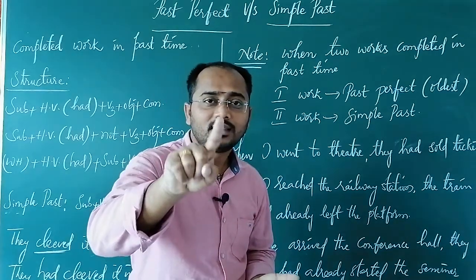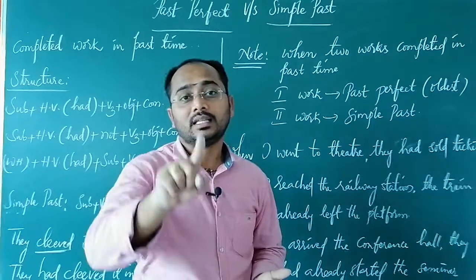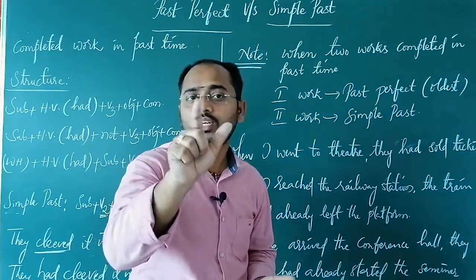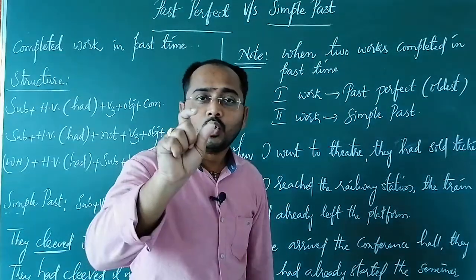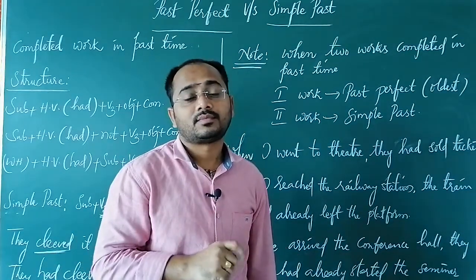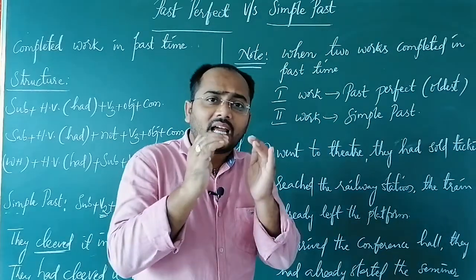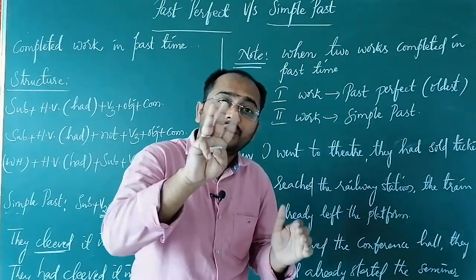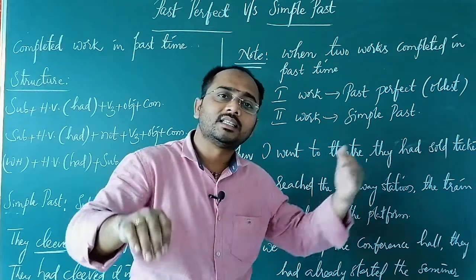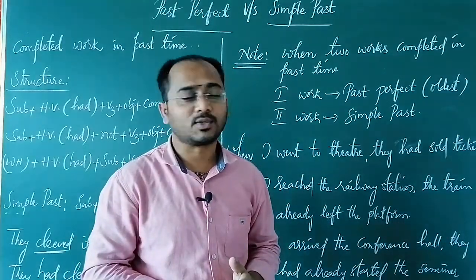Only V2 means that is simple past. Had after V3 means that is past perfect. This concept also you need to understand clearly. Only V2. I had a pen. Simple past. I have a pen. Simple present. But have or had after, if you have V3, then that is either present perfect or past perfect. Try to understand this concept also.